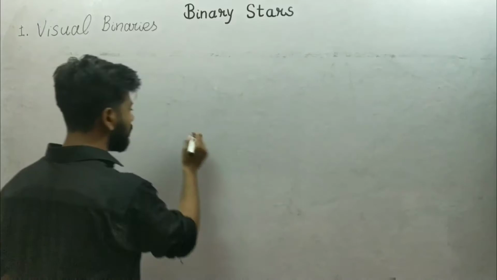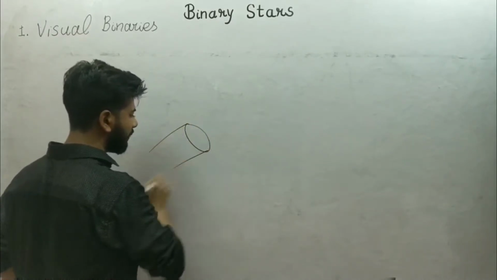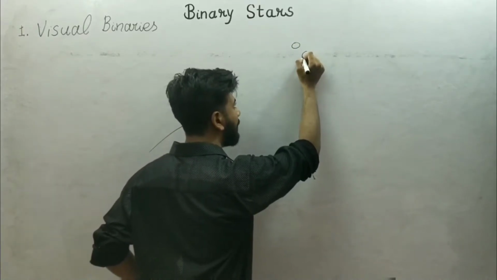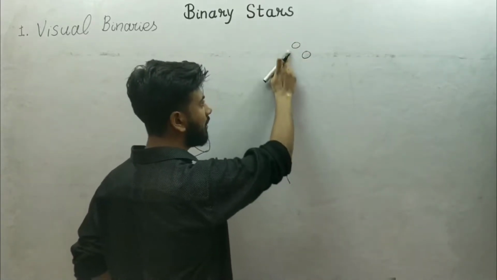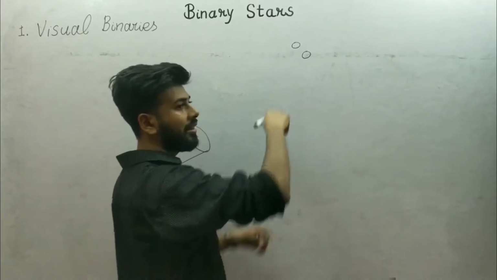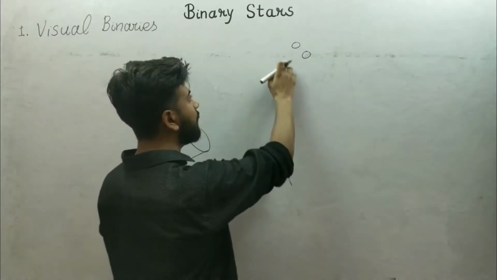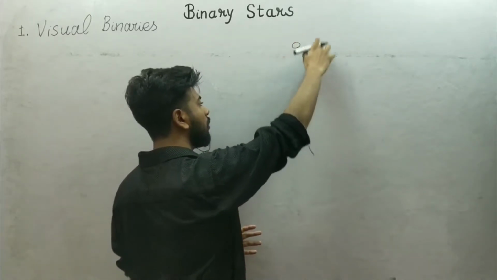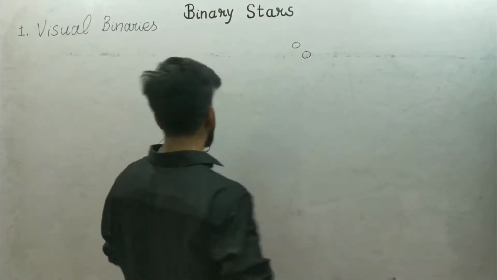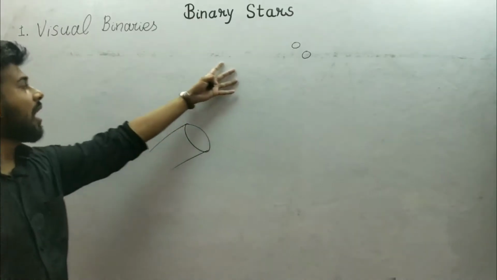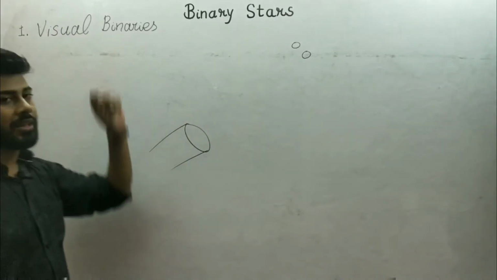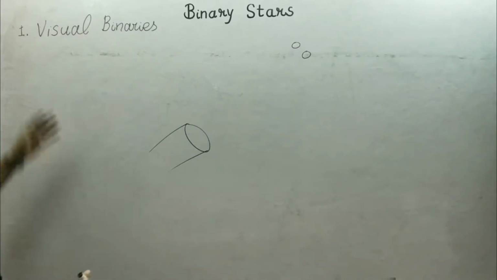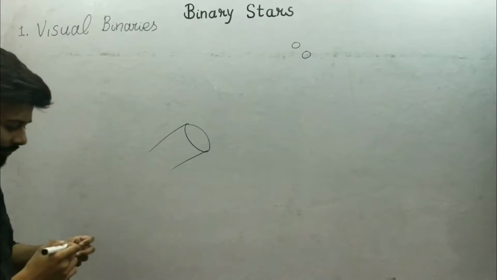If we use a telescope and we find that the two stars are separated by some distance, and both stars are different, they have their individual properties and they revolve around their common center of mass, then these two stars are called visual binaries because we can directly observe them by viewing these stars.